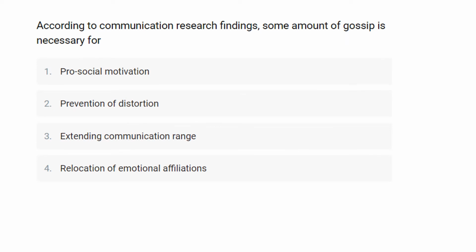According to communication research findings, some amount of gossip is necessary for... So in this question, they ask you, according to communication research findings, some amount of gossip is necessary for what? The first option is pro-social motivation, the second one is prevention of distortion, the third one is extending communication range, and the last one is relocation of emotional affiliation.